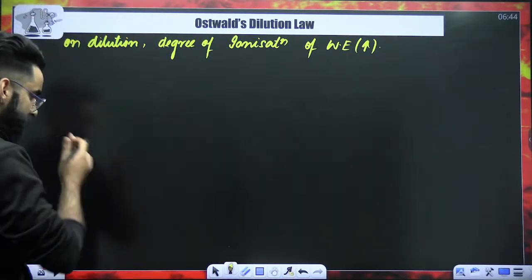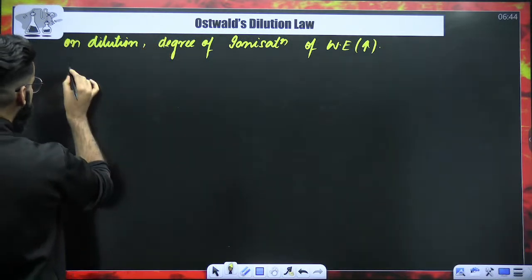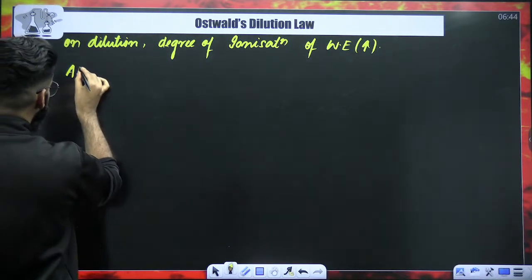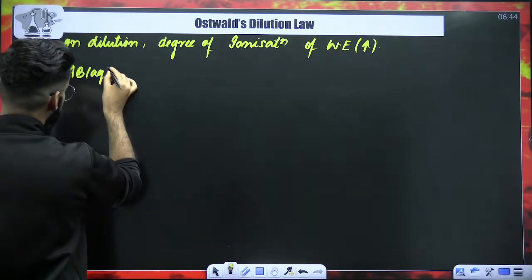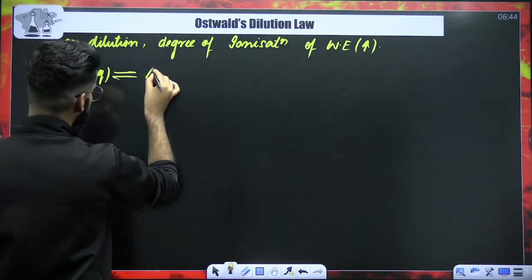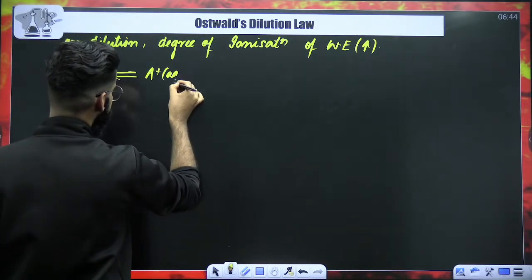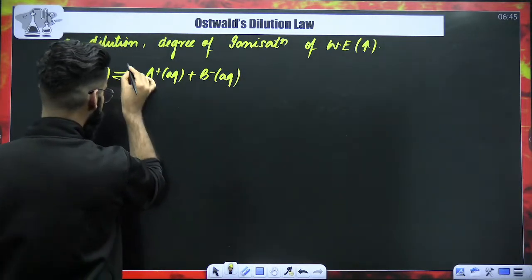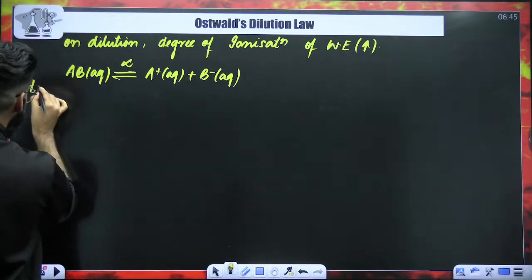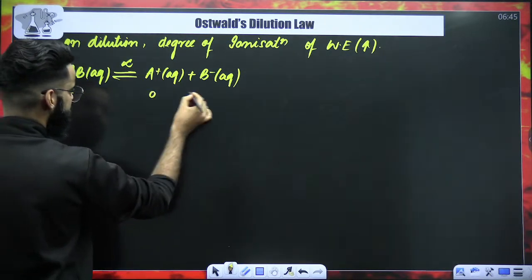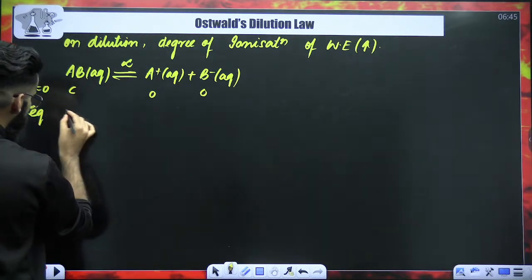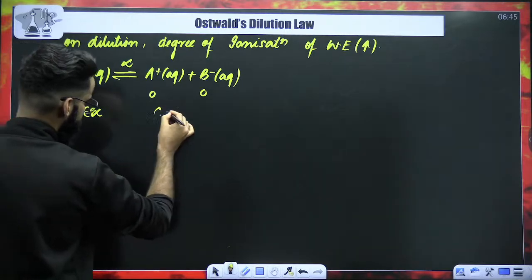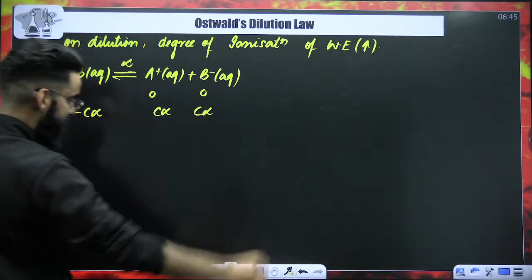What does that mean? Try to understand. For example, you have got a weak electrolyte as AB. If it is weak, it's going to remain in equilibrium with its ions. Its ions are A positive aqueous plus B negative aqueous. Let's assume the degree of ionization is alpha. Let's assume initially its concentration is C. This is 0, this is 0. So at equilibrium, it's supposed to be C minus C alpha, C alpha, and C alpha, right?